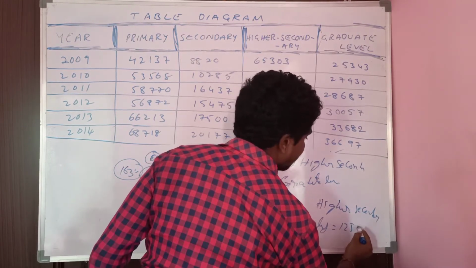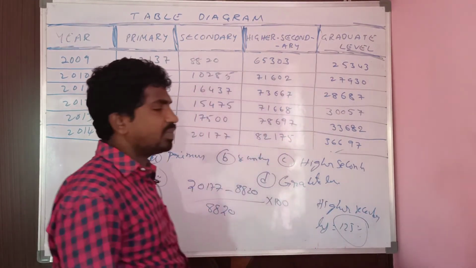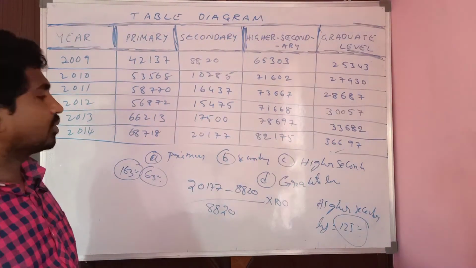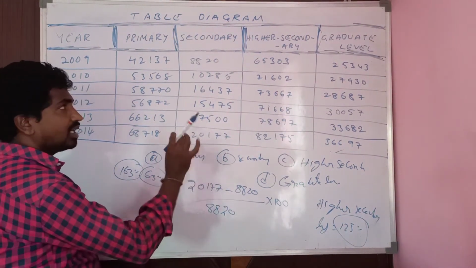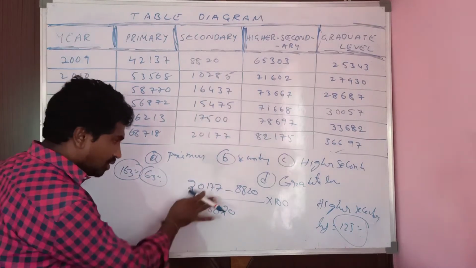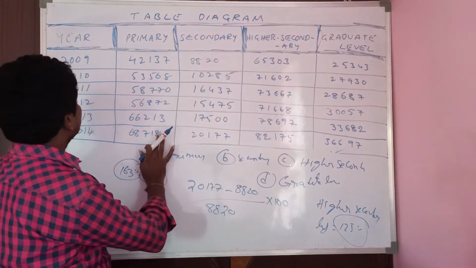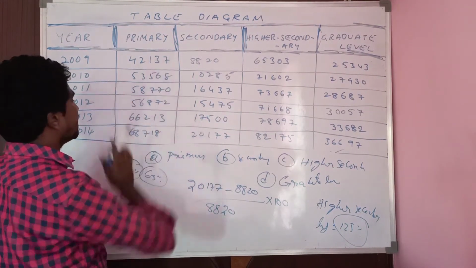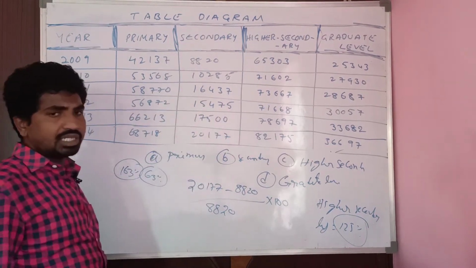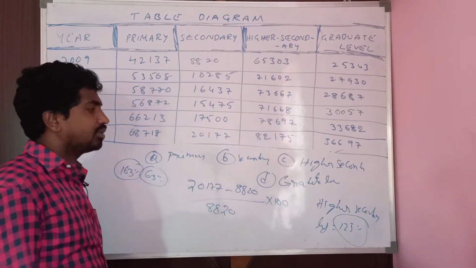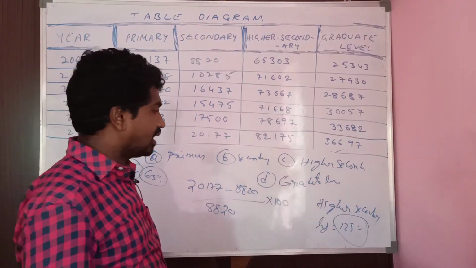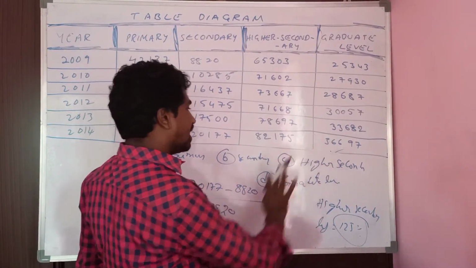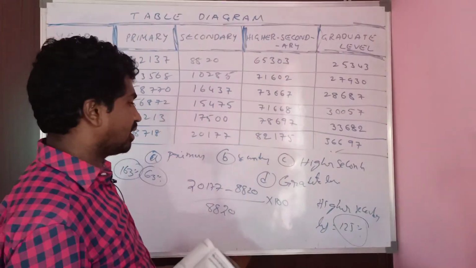That is 125% is nothing but 25% growth only. In each, for primary, secondary, higher secondary, graduate level, we saw like this. 2014 minus 2009 by 2009 into 100. At that time we get growth rate percent. Now he is asking the least percentage value. The least percentage value is higher secondary.